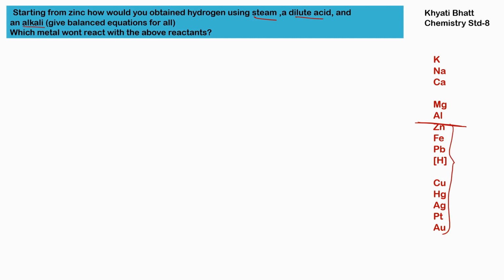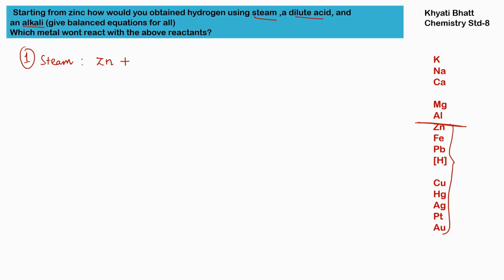This is our metal reactivity series. So zinc, iron, lead, hydrogen, copper, mercury, silver, platinum and gold. All these metals come after zinc. So let us start with zinc and we are taking first steam. What will be the reaction of zinc with the steam? Steam is H2O only.